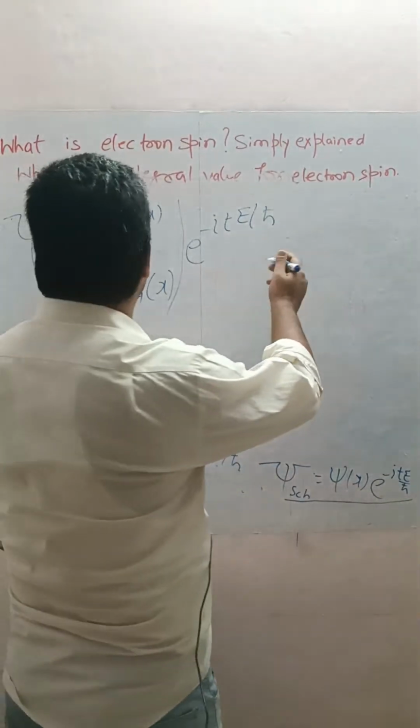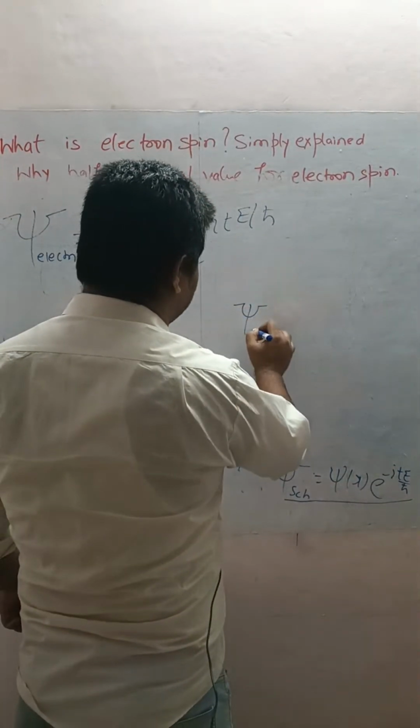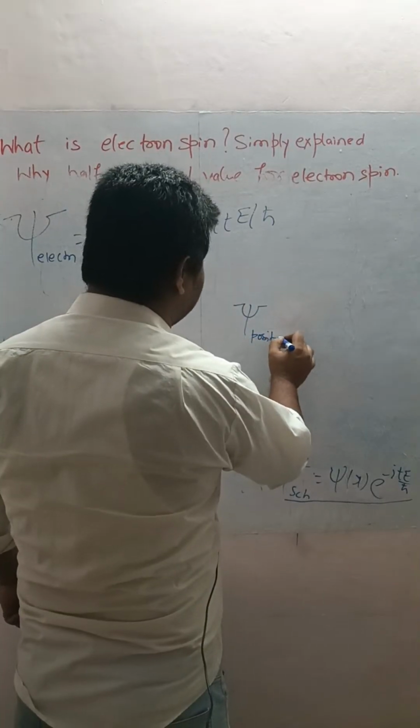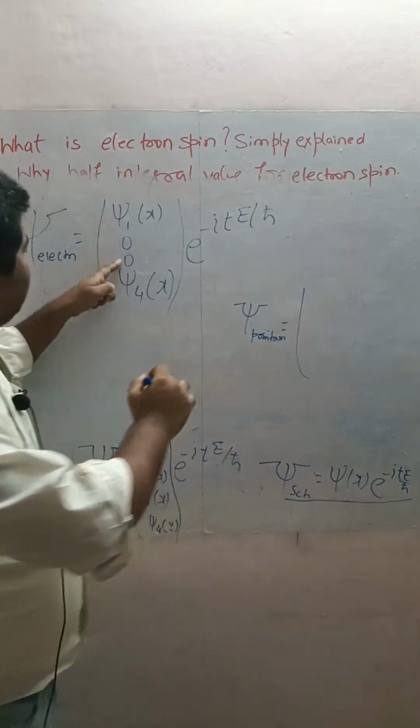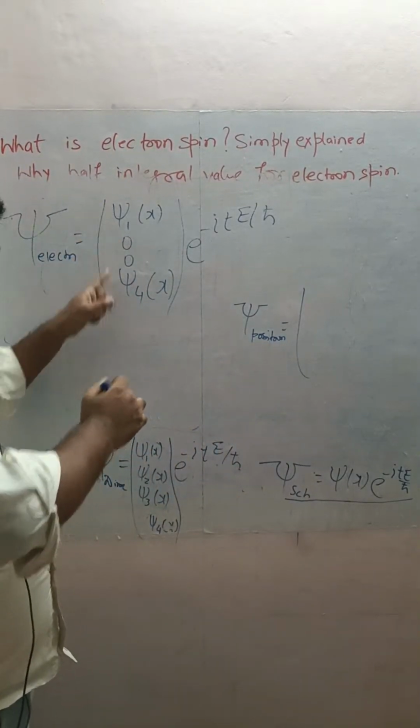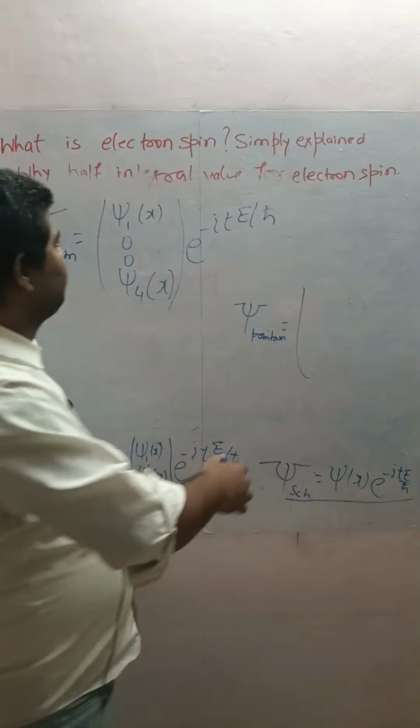Then you understand everything. See, for positron in the Dirac spinor equation, we call these four amplitude functions a spinor.